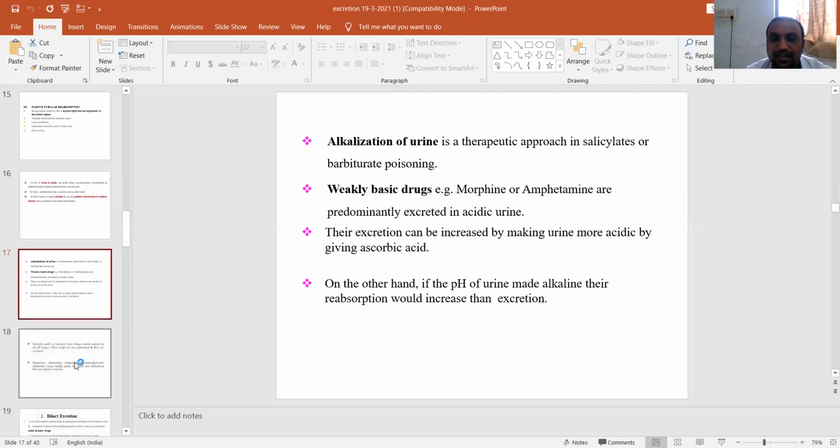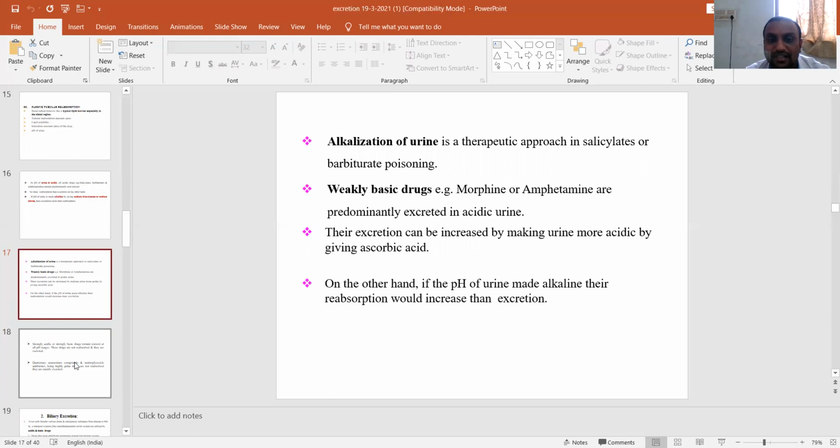This phenomenon is very important in treating poisoning, especially salicylate poisoning, where the urine is made alkaline by using sodium bicarbonate, so that the drug will not be reabsorbed and will be excreted out. Weak basic drugs such as morphine and amphetamine are predominantly excreted in acidic urine.